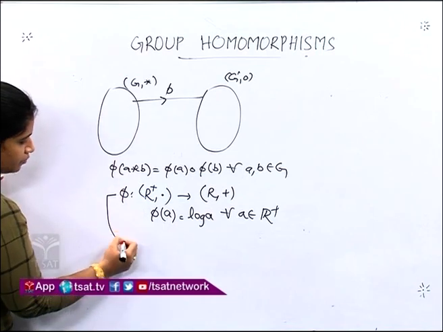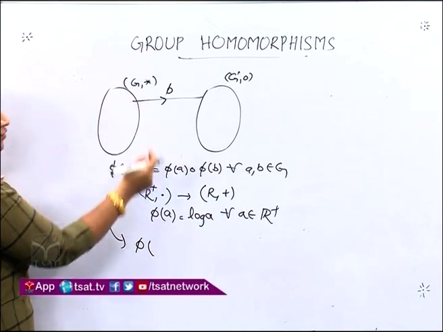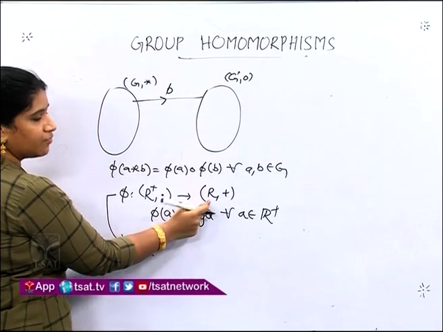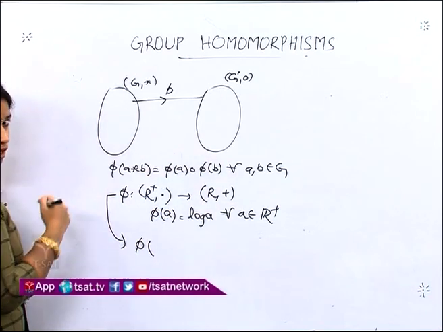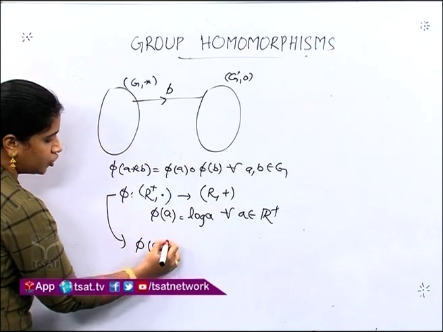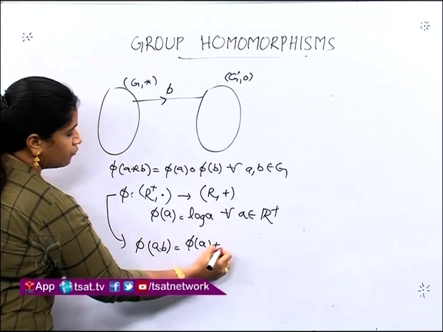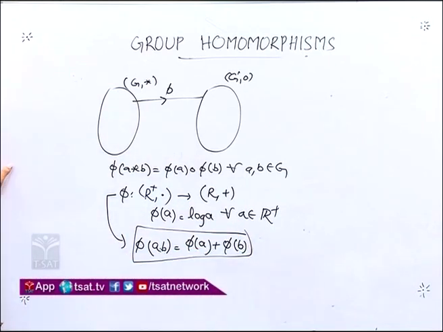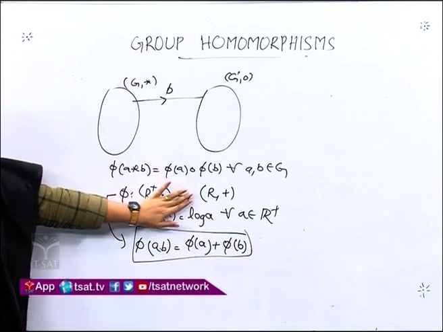Now, for this example, comparing this with our definition, instead of G we have R plus, instead of asterisk we have multiplication, instead of G prime we have the set of all real numbers, and instead of circle we have plus. So, replace all these in the formula. Now, what must be the condition? A times B, instead of asterisk we have multiplication. So, A into B must be equal to phi of A, instead of circle we have plus here, phi of A plus phi of B. So, the condition for homomorphism for our problem must be phi of AB equals phi of A plus phi of B. Now, let us check whether this will be satisfied for our problem or not.